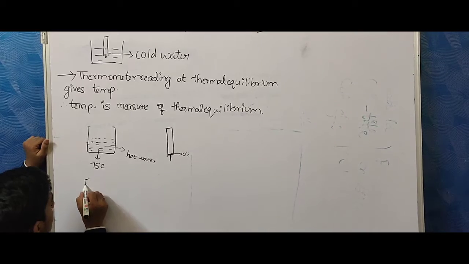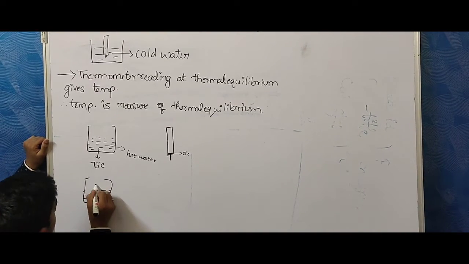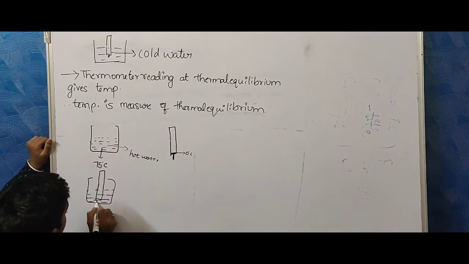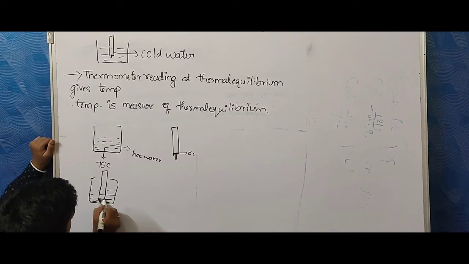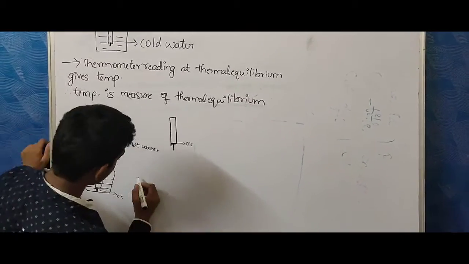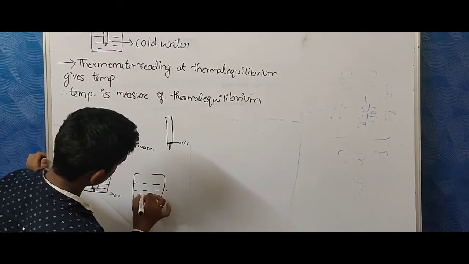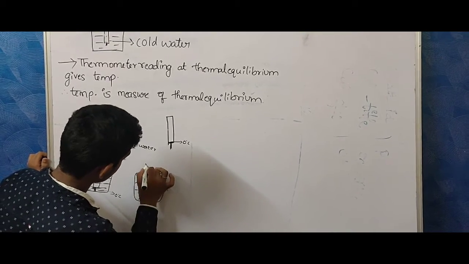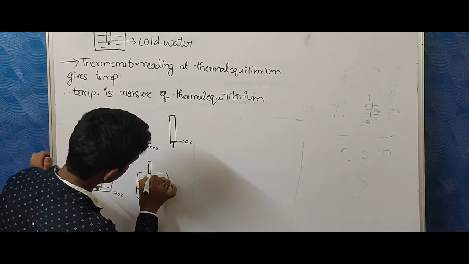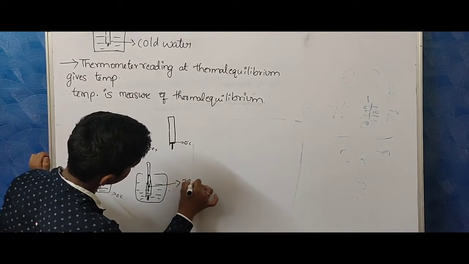When thermometer is kept in this, first the mercury level is 0 degrees Celsius. After few seconds we can observe the mercury level will raise. This is 75 degrees Celsius.